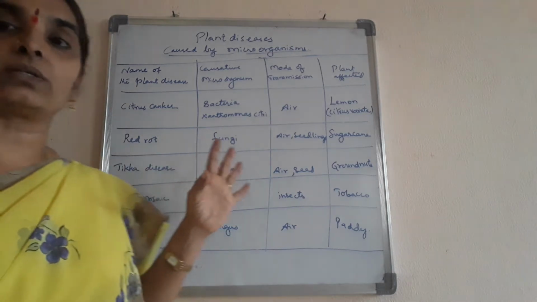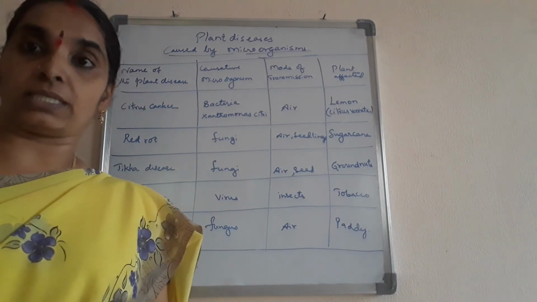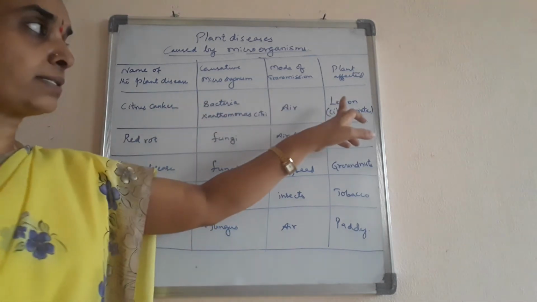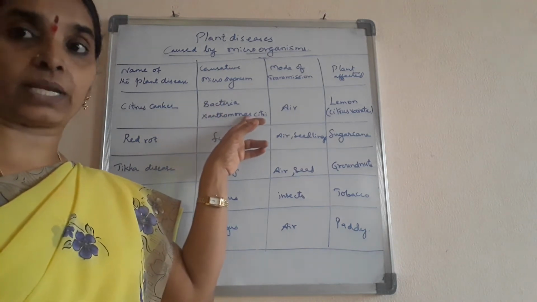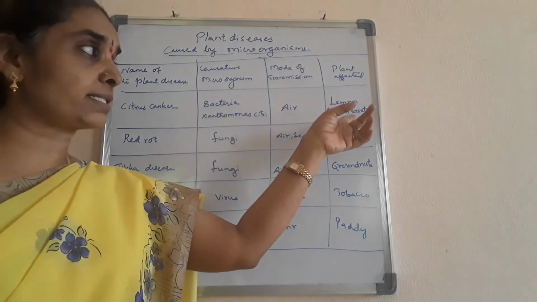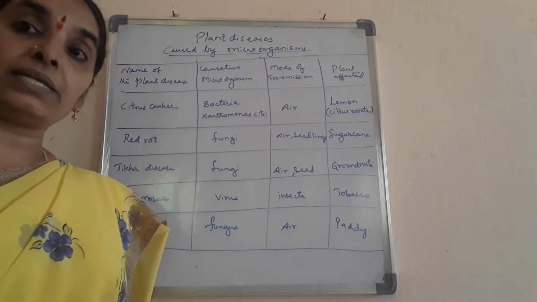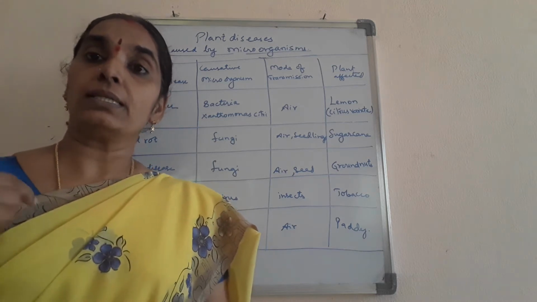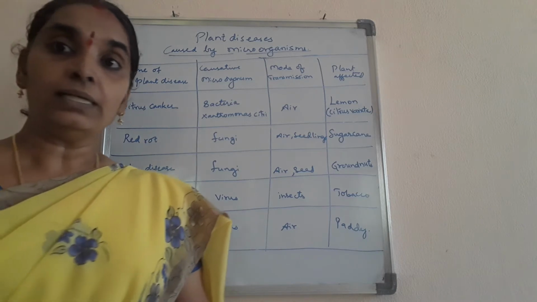These are the diseases that are caused to the plants either by fungi, insects or by bacteria. Citrus canker is a bacterial disease that affects lemon. Children, the bacterium is Xanthomonas citri. It transmits through the air and affects the plants. Mostly all the citrus plants are affected with this citrus canker, in which the leaves and the fruit get blackish spots over them. It's an indication for the plant that it is attacked with the disease.